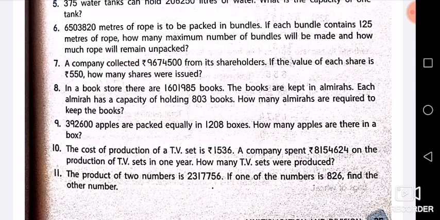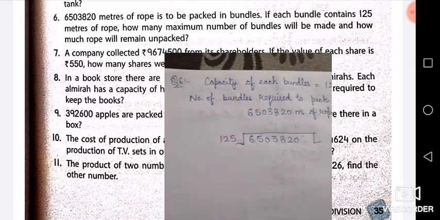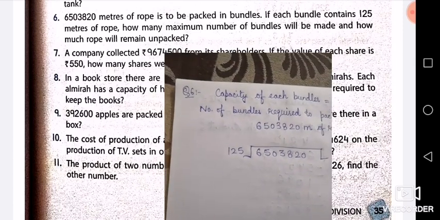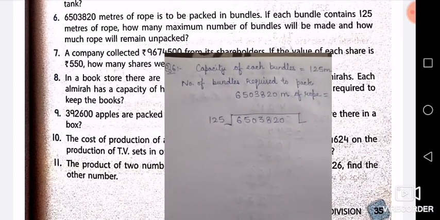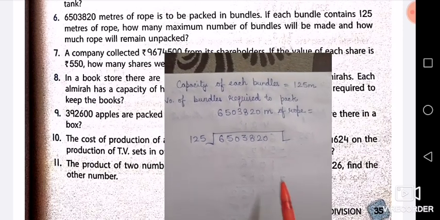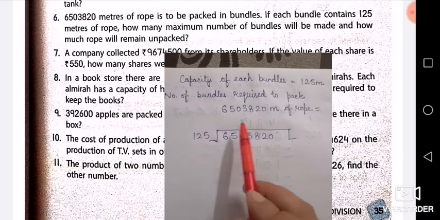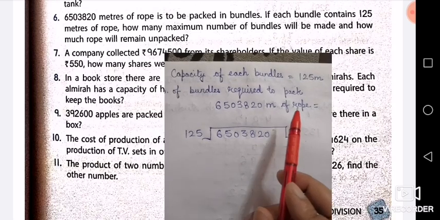Now number of bundles made from 65 lakh. Now you can see this question number 6. Capacity of each bundle, that is 125, is given in the question. Now number of bundles required to pack this 65 lakh 3,820 meters of rope.